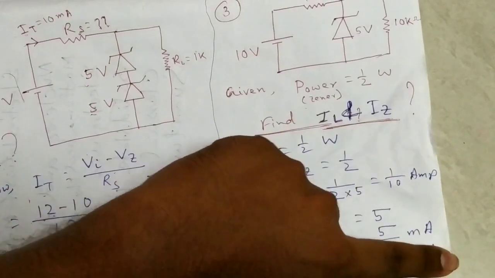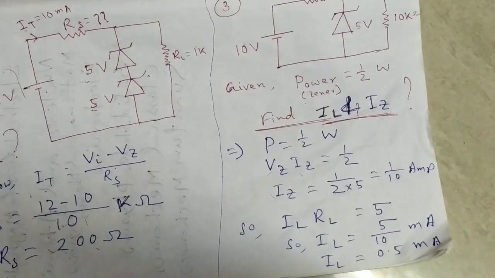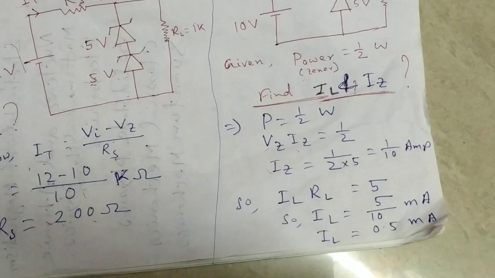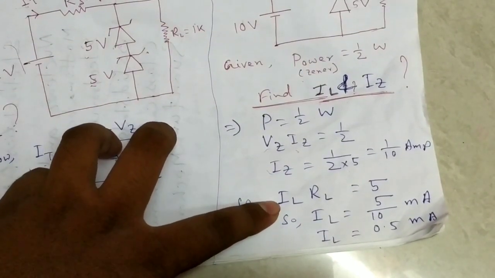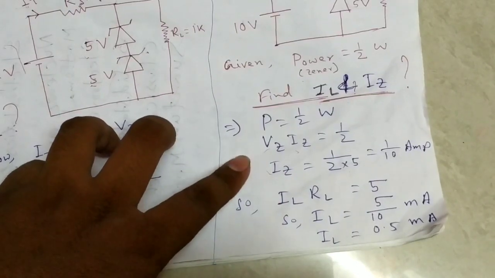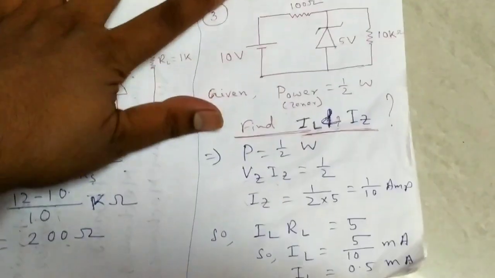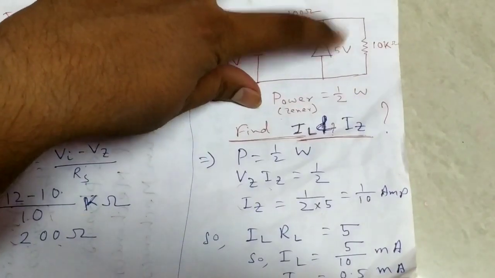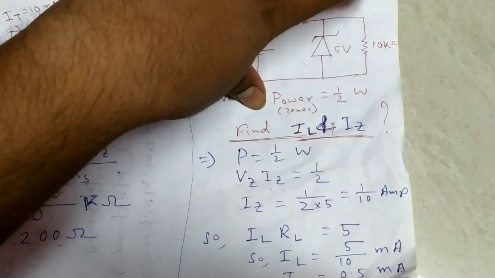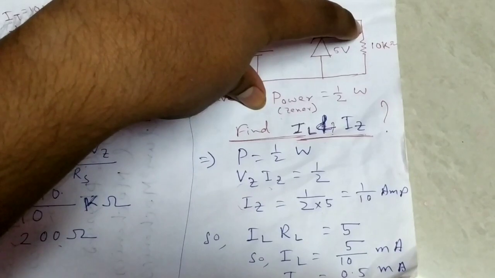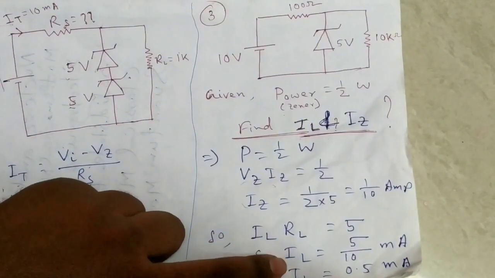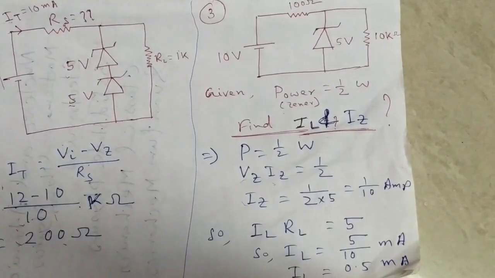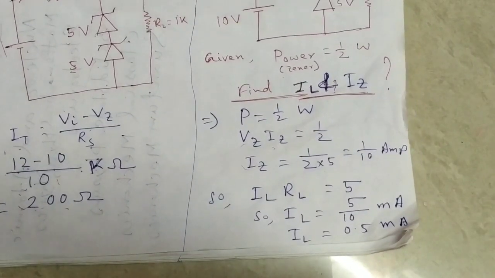Now the load current. We know the total voltage is IL into RL, which is equal to 5, because the total 5 volt is equal to load voltage, load resistance into load current. Now we calculate the load current: IL is equal to 5 divided by 10 kilo ohm, that means 0.5 milliampere.